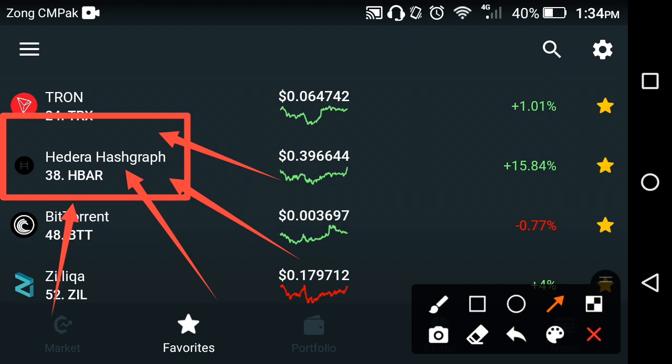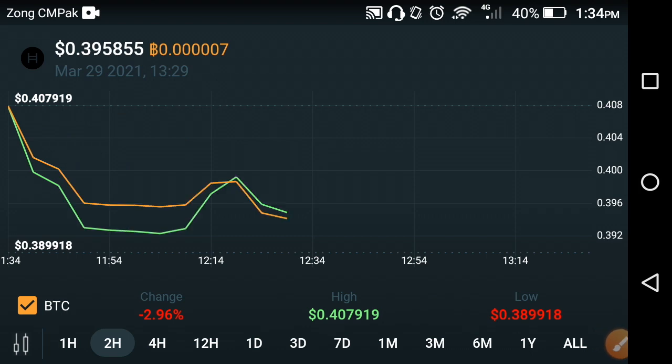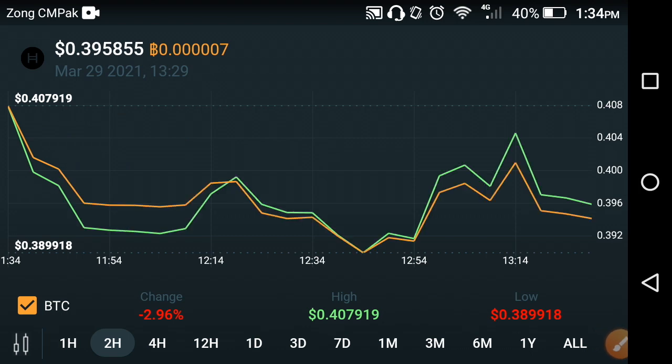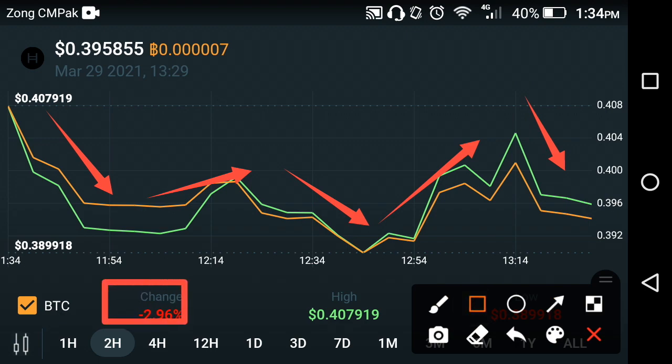Now let's see what changes occurred in Hedera Hashgraph in the previous last 1 hour, 2 hour result. First of all, we look at the last 2 hour price changes in Hedera Hashgraph. As you can see now, first of all, we look at the chart analysis of Hedera Hashgraph in the previous last 2 hour. The graph tells us that Hedera Hashgraph fell down in the previous last 2 hour. If we see the chart, the change is negative 2.96% in Hedera Hashgraph, HBAR, in the previous last 2 hour.